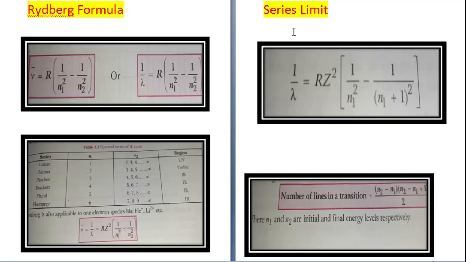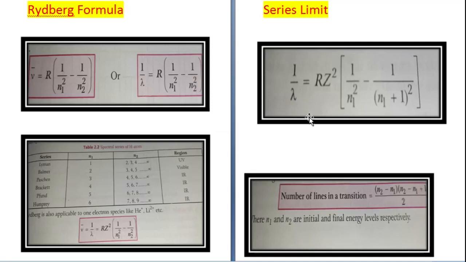Next we come to series limit. Series limit, the last line of the spectrum, is called the series limit. It is also called the line of shortest wavelength and highest energy.